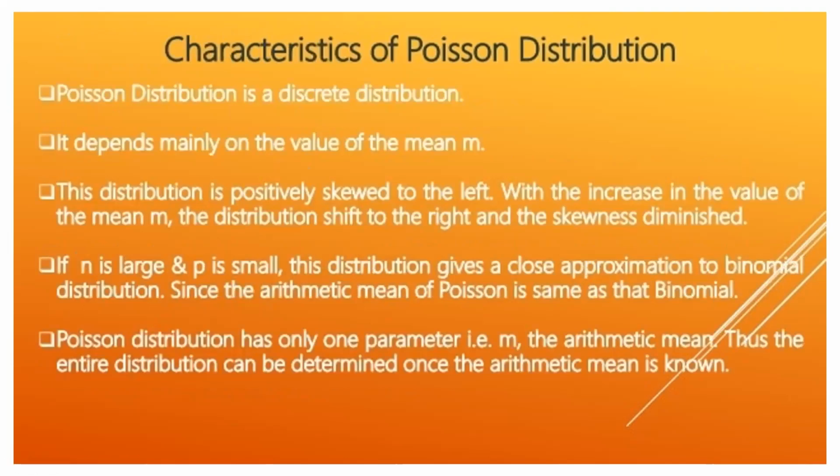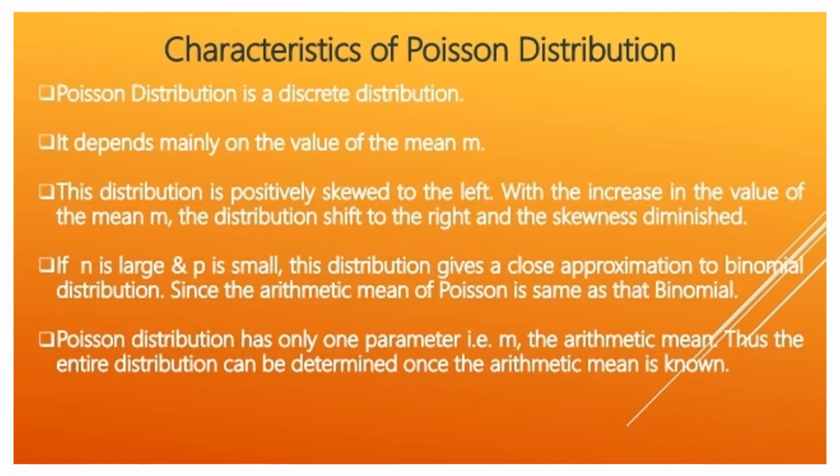Characteristics of Poisson distribution. Poisson distribution is a discrete distribution. It depends mainly on the value of the mean m. This distribution is positively skewed. With the increase in the value of the mean m, the distribution shifts to the right and the skewness diminishes. If n is large and p is small, this distribution gives a close approximation to the binomial distribution.